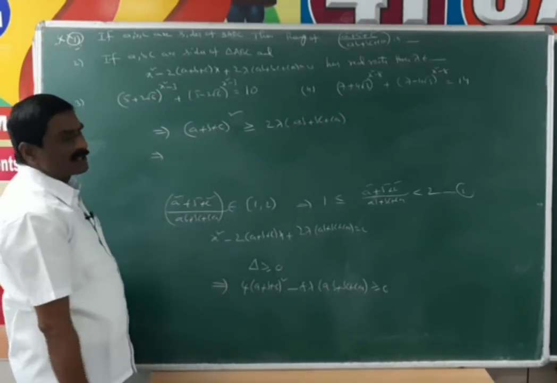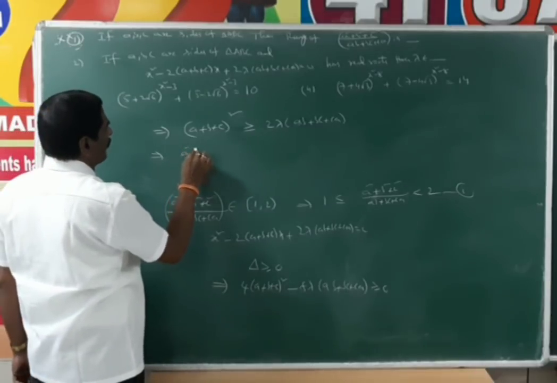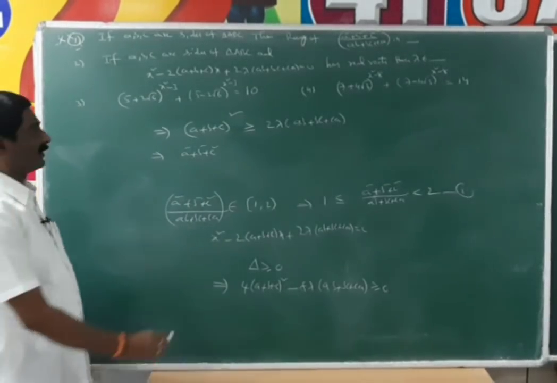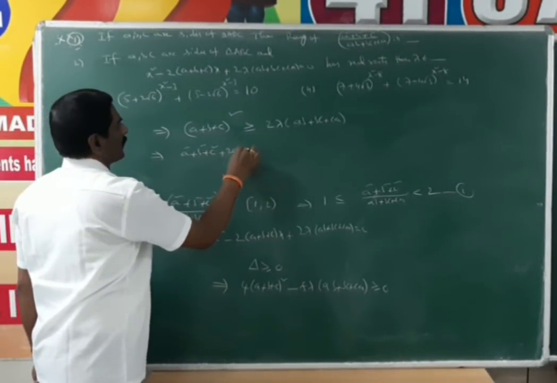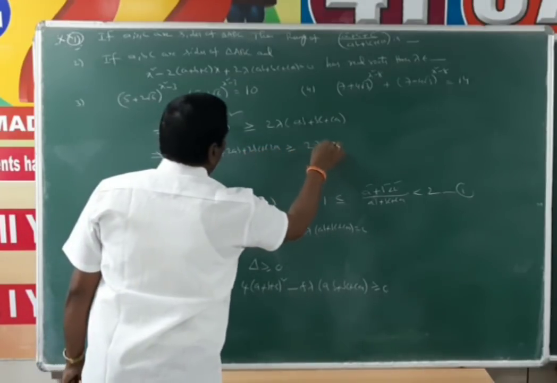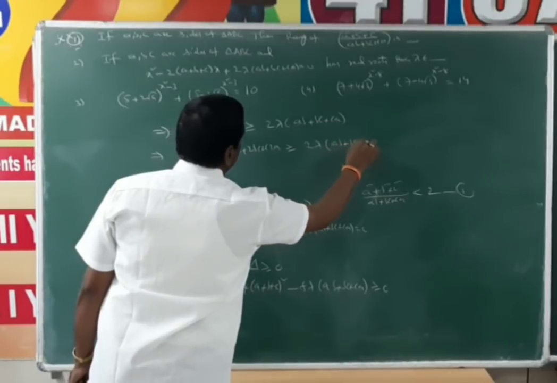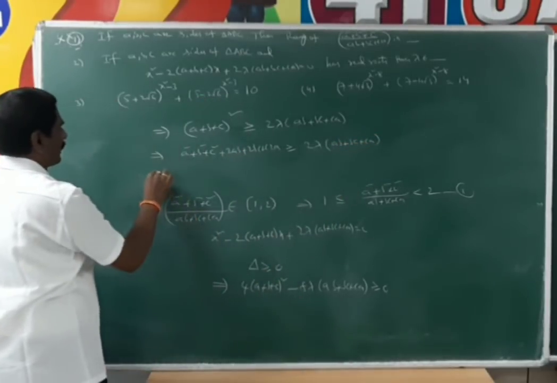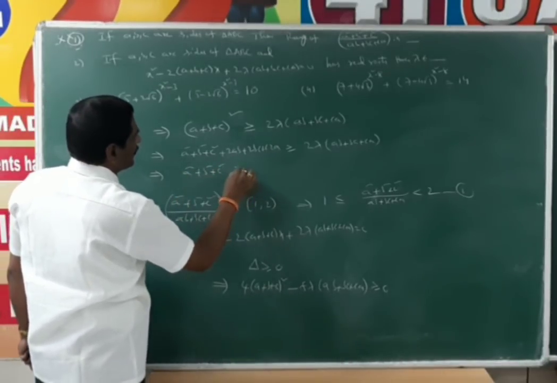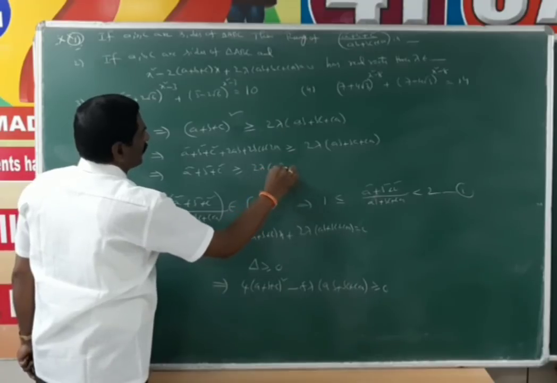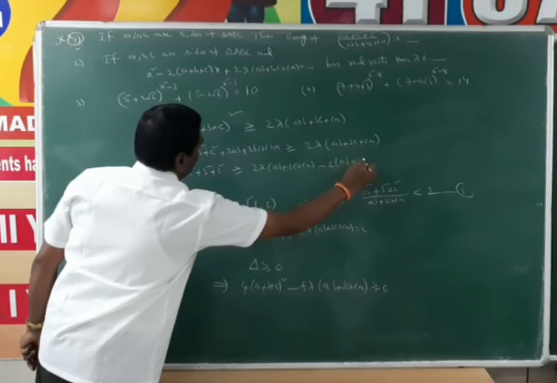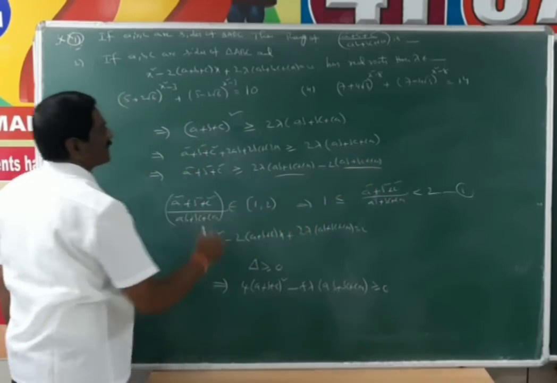(a plus b plus c) whole square means a square plus b square plus c square plus 2ab plus 2bc plus 2ca, minus 2 lambda of (ab plus bc plus ca), greater than or equal to 0. That means a square plus b square plus c square is greater than or equal to 2 lambda of (ab plus bc plus ca) minus 2 of (ab plus bc plus ca). Common term is ab plus bc plus ca.